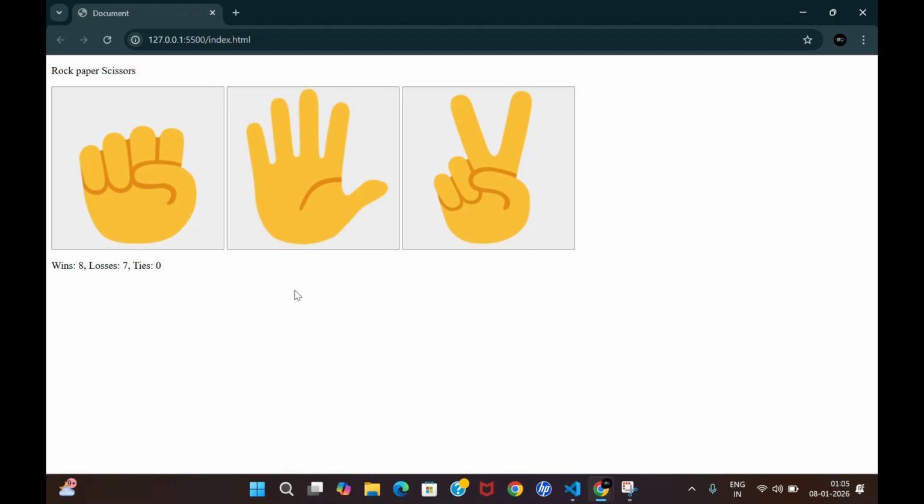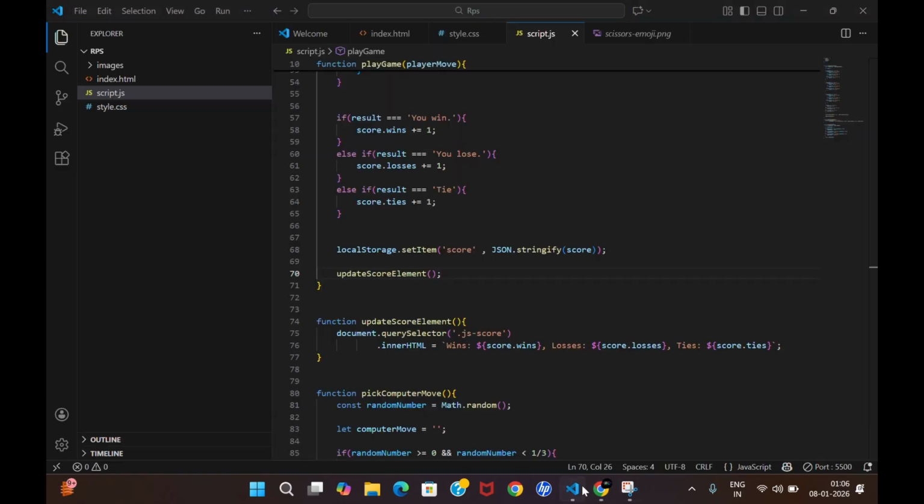CSS and all that is basic, you can do it. The main thing is the backend, JS is the main part, and you have done that. Congratulations for that, have a clap for it. But we want our wins, losses, and ties to be 0, 0, 0 at the start. We have to show that.